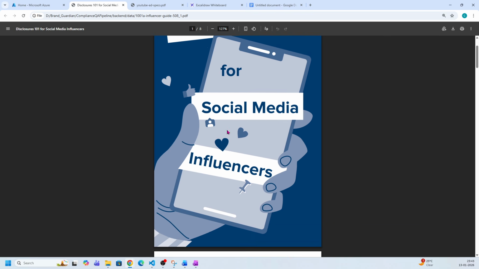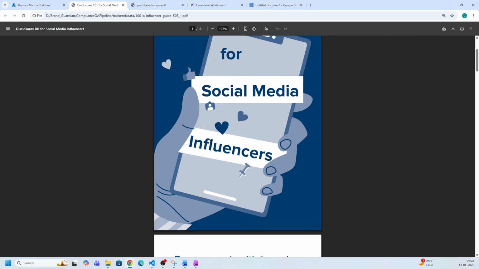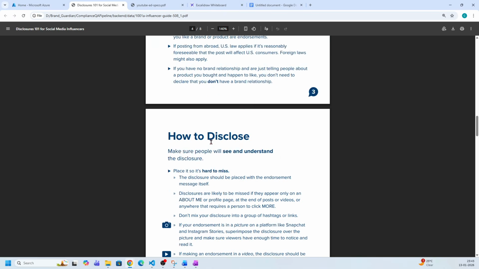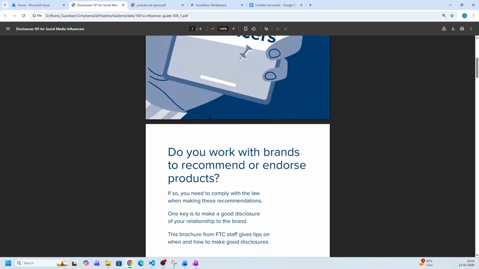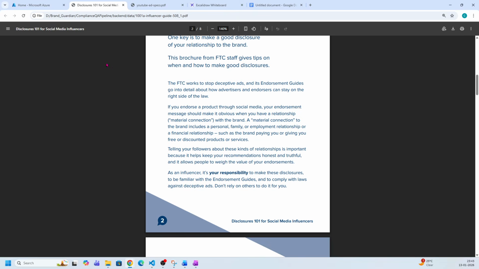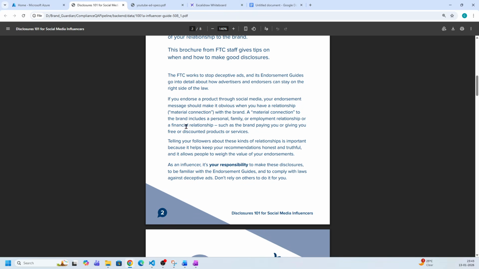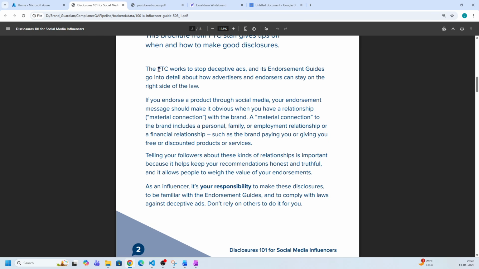One is called Disclosures 101 for Social Media Influencers. This is an 8-pager document, and typically you can think of this as the FTC guidelines. The FTC works to stop deceptive ads, and its endorsement guides go into detail on how advertisers and endorsers can stay on the right side of the law.